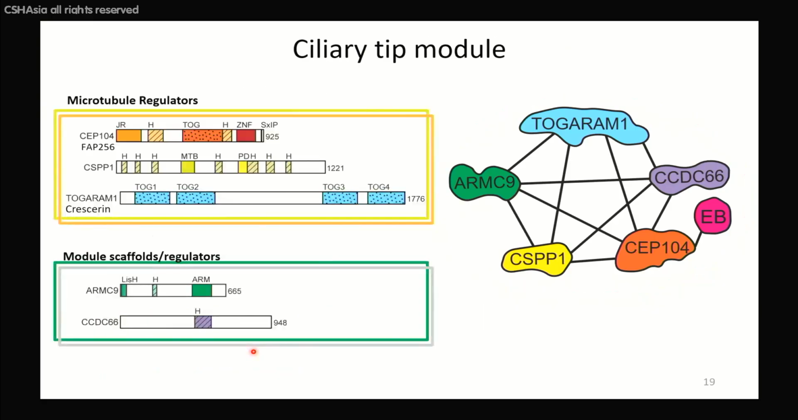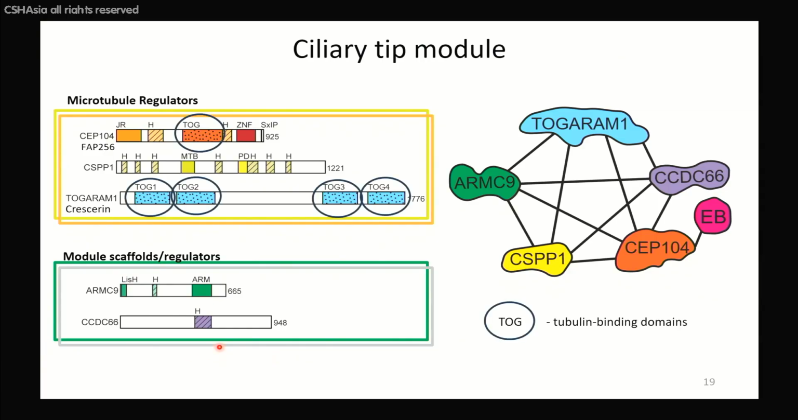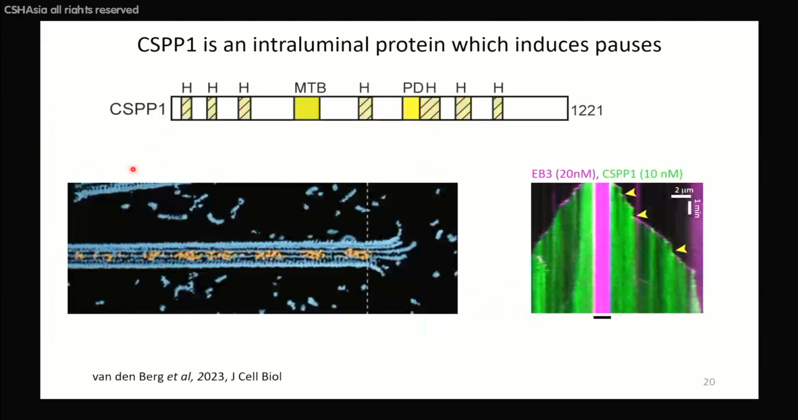And so what we did is purify all these 5 proteins, which are called CEP104, CSPP, and Togaram. CEP104 is also known as FAP256. So these 3 are all microtubule binders. The other 2, ARMC9 and CCDC66, we regard more as scaffolds, although this one also can interact with microtubules. And among these proteins, CEP104 and Togaram1, or Crescerin, have very characteristic tubulin binding domains known as TOG domains. CSPP doesn't have TOG domains.